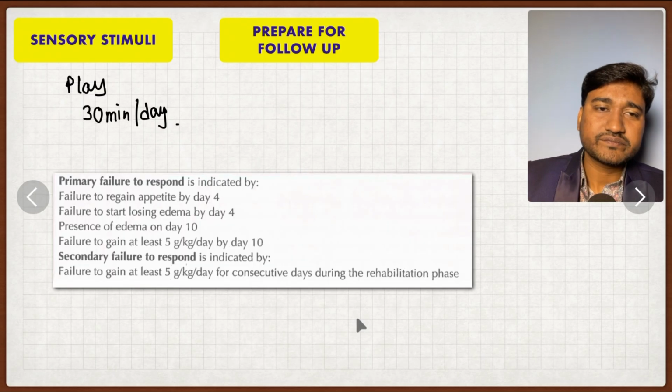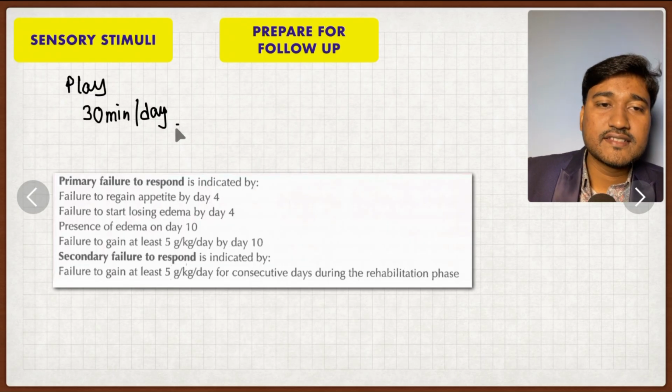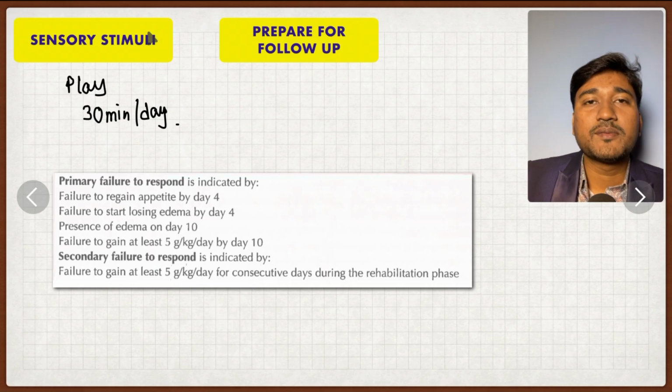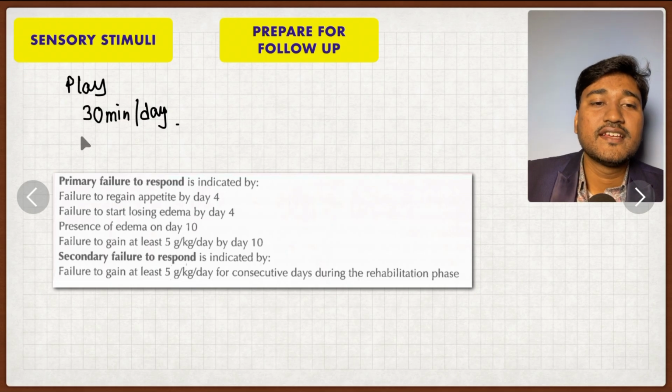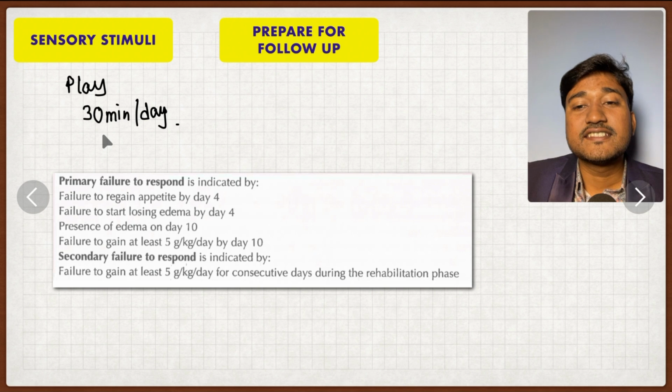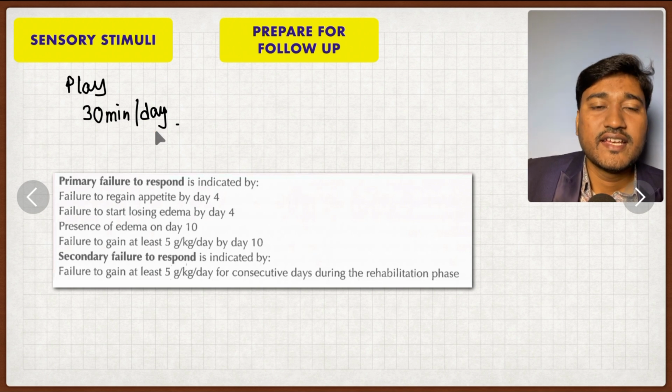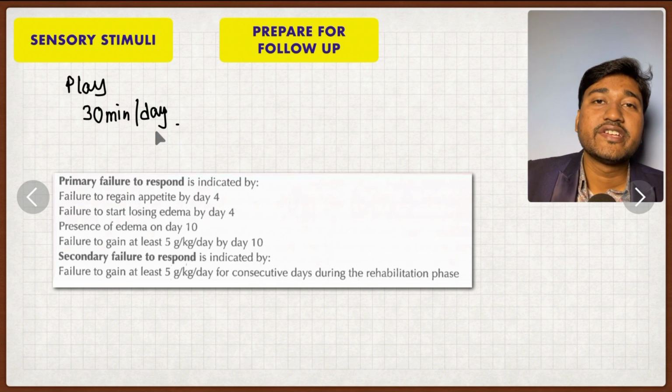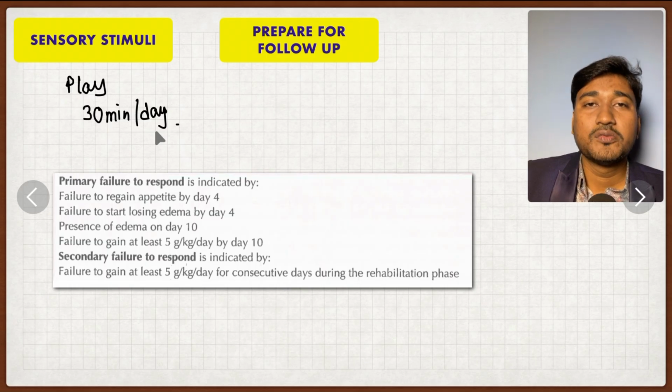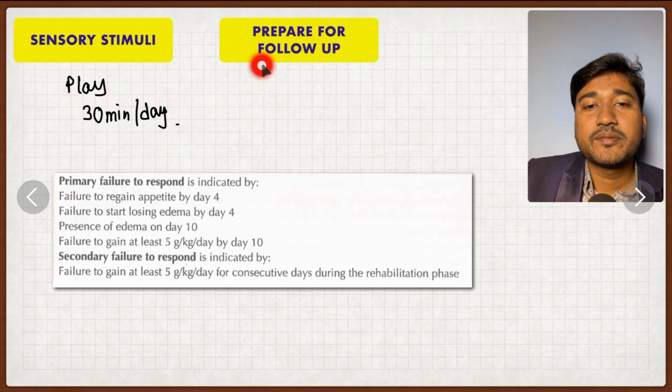Very easy. Okay, apart from this, we have sensory stimulation. You have to feed the baby playfully, at least 30 minutes of play per day. Give the feed playfully and also interact with the child, do massaging. All these things are forms of sensory stimulation. After that, prepare for follow-up.